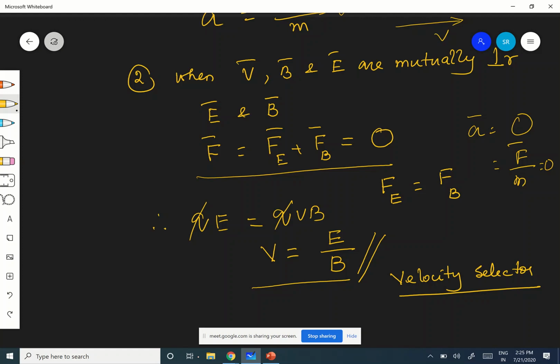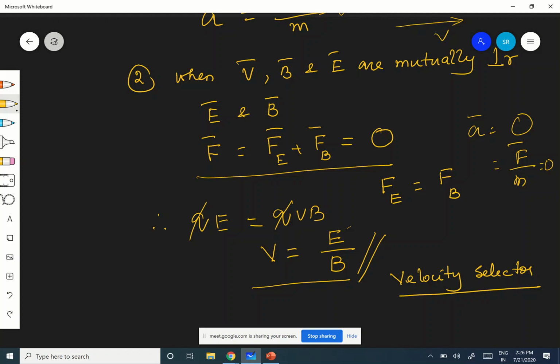I have to apply it for whichever velocity of the charged particle I need, which I want to separate. Accordingly, you apply your E and B so that only the charged particle moving with velocity exactly equal to E by B will move without any change in its velocity.